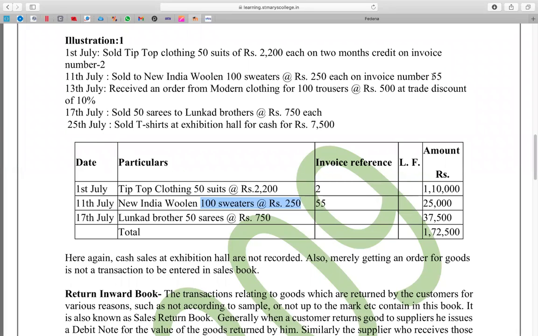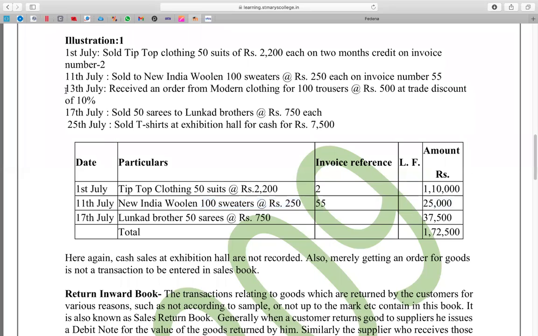And the invoice number is 55, right? The ledger folio, if it is there, otherwise leave it blank. And the total, 250 into 100, is 25,000. Yes, 25,000 is the amount. Okay, next.